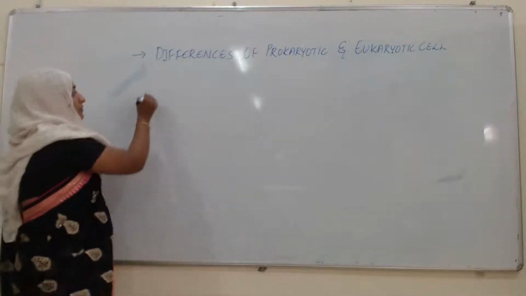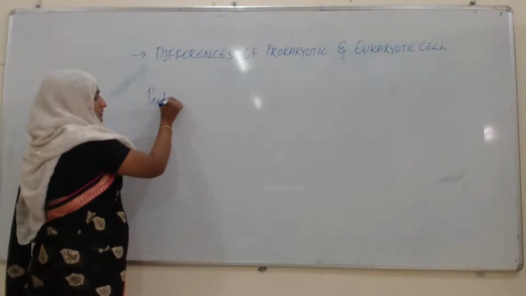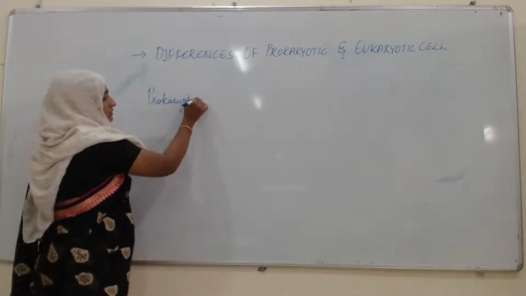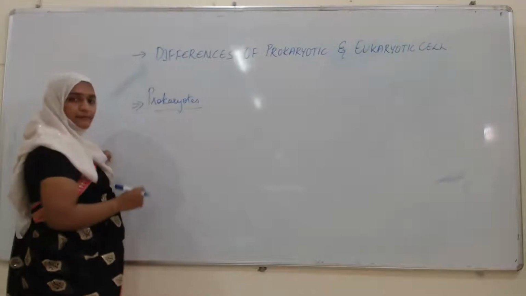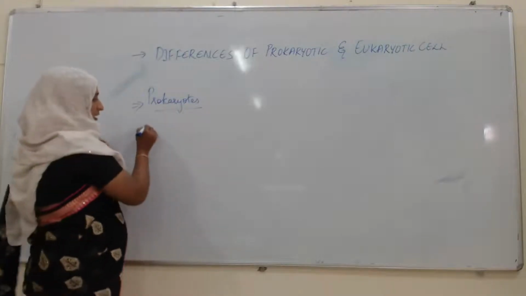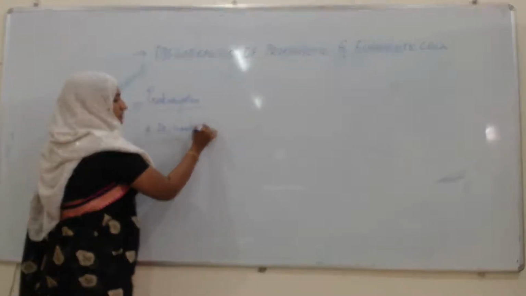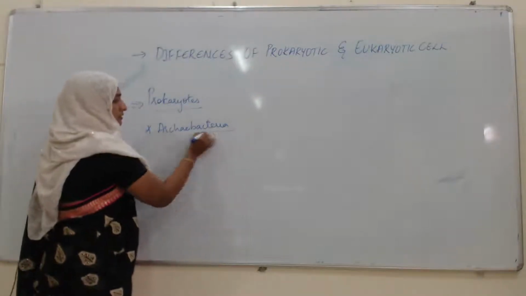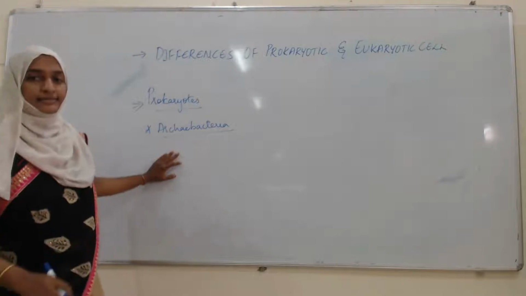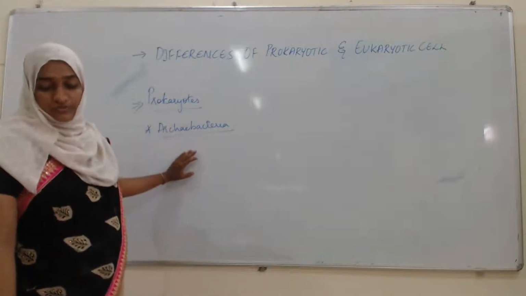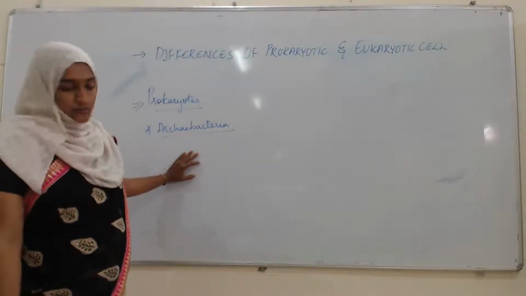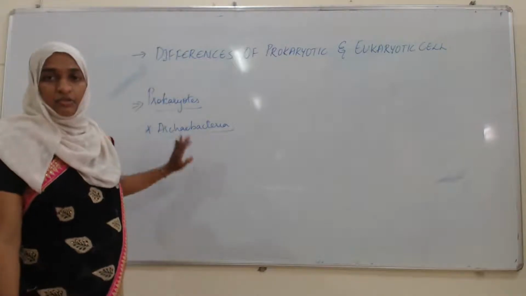See here, prokaryotes include a group of bacteria, and the bacteria are known as the Archaebacteria. Most of the Archaebacteria are prokaryotic cells.